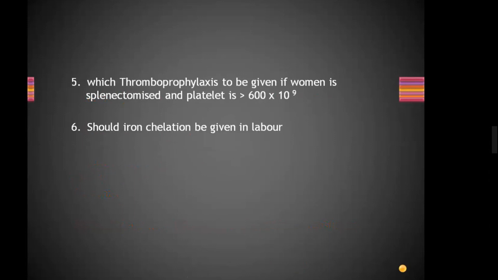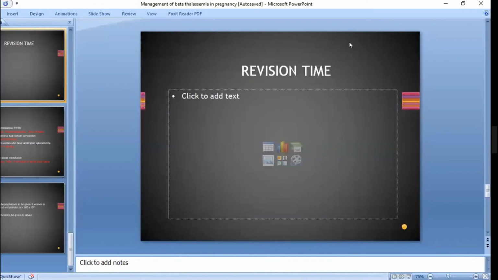Yes, very good. Should iron chelation be given in labor? Yes or no? Yes, 2 grams per 24 hours in labor. Okay. This was the last slide.